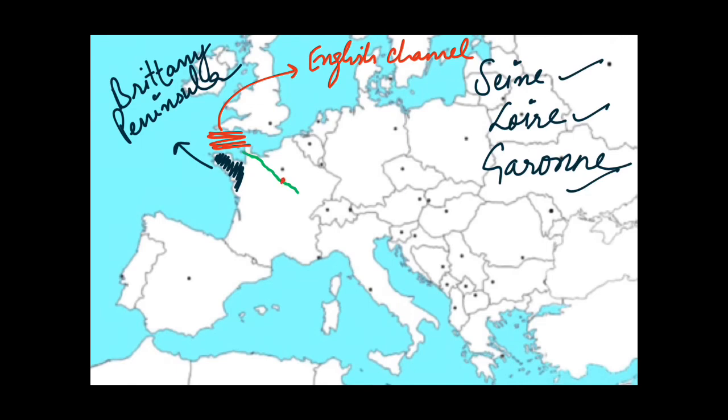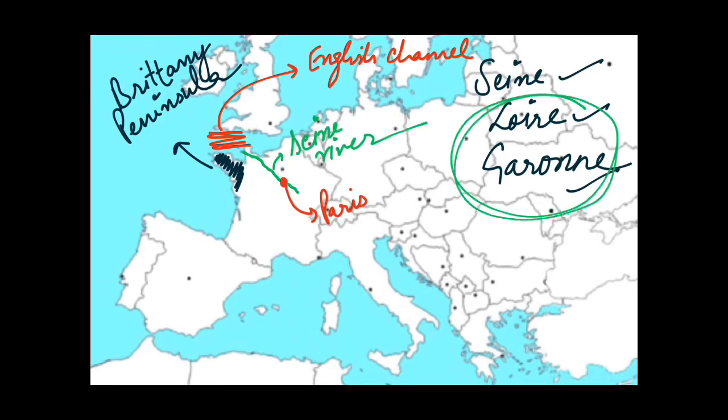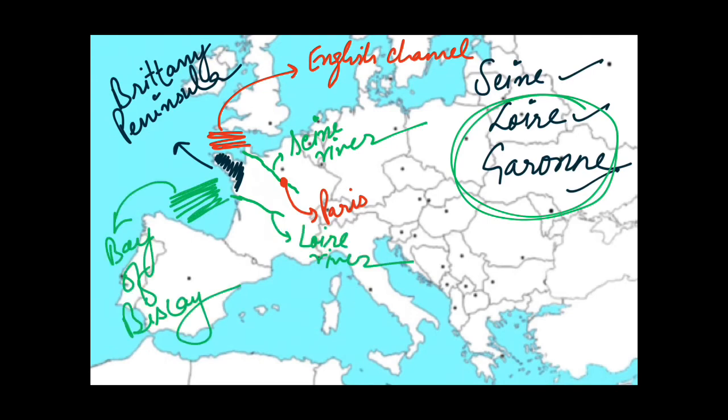And Paris, the capital of France, is located on the Seine river. And these 2 rivers, Loire and Garonne, lie to the south of this Brittany Peninsula. So you can say that Loire originates from here and flows into Bay of Biscay, as this is Bay of Biscay. And this last one, Garonne, also originates from here and flows into Bay of Biscay.